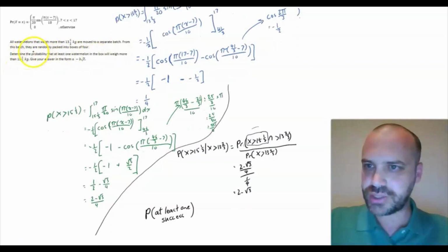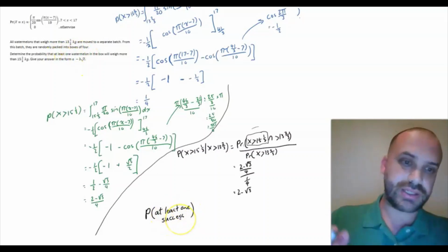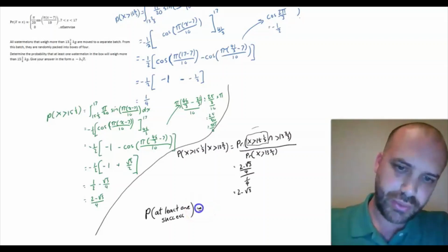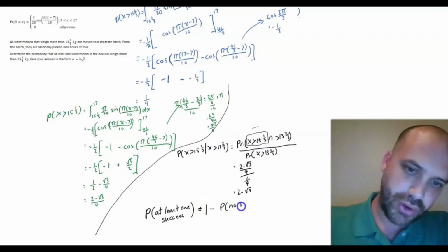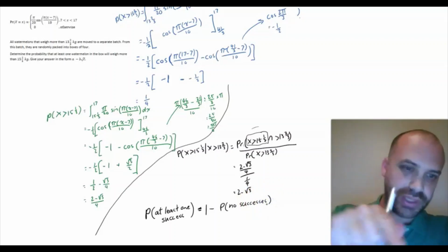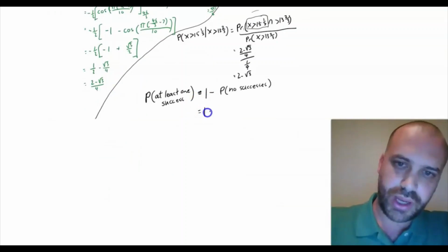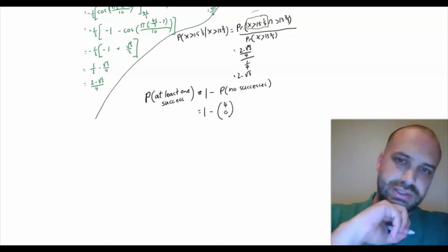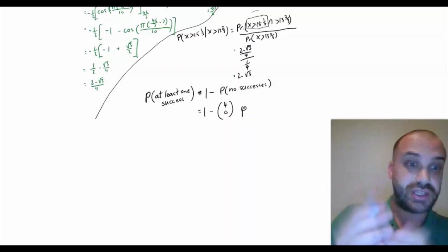Now, the question says, determine the probability that at least one watermelon. That's at least one success. And you should have had practice with binomial probabilities to know that if you see at least one success, that's the same as 1 minus the probability of no successes. So, that's what we're dealing with there, that 1 minus the probability of no successes. So, 1 minus, we're doing 4 trials and we're getting 0 successes. P, now P is the probability of success on a single trial.